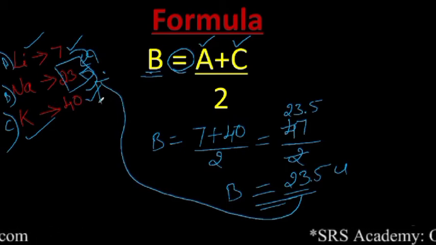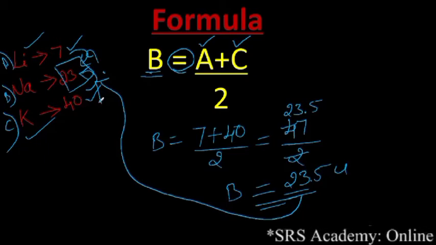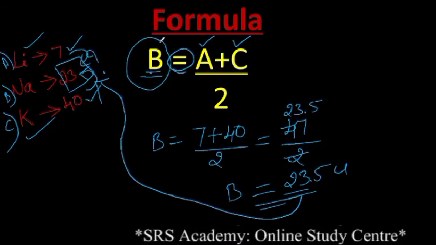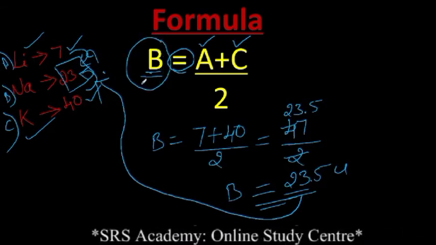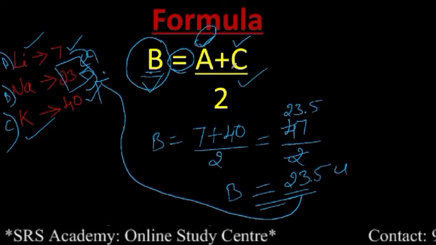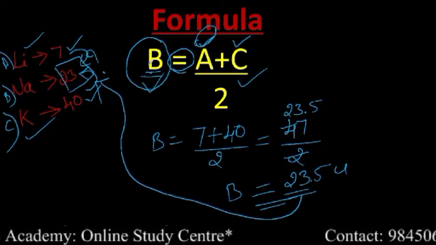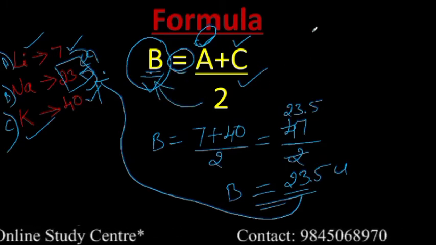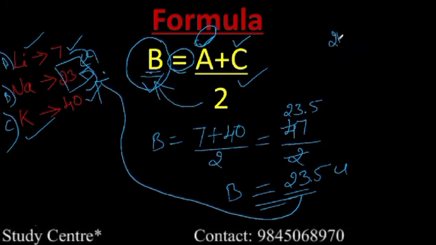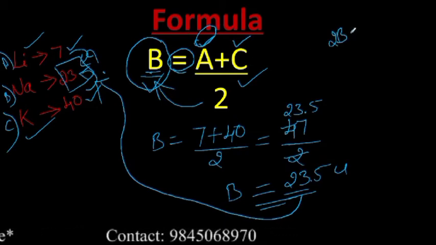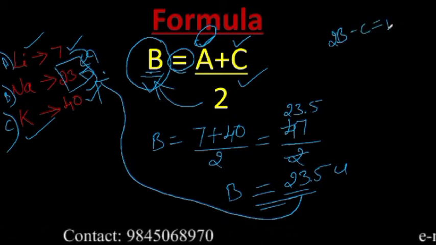Clear? Based on this you will get a problem in the exam, so keep it in mind. Now I have shown how to find B, but when you have the values of B and C, how will you calculate A? Simple, you just have to alter the equation. How? See, 2 goes here, then it becomes 2B, then this plus C comes to this side and becomes minus C, equal to A.